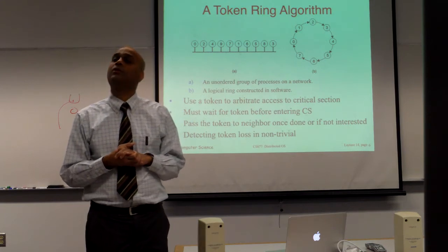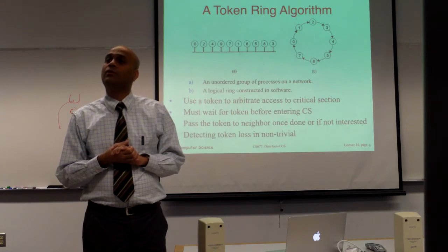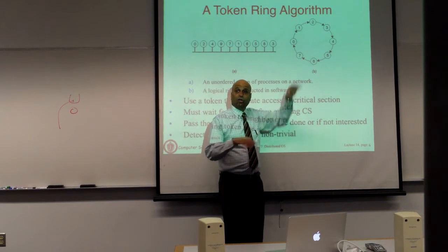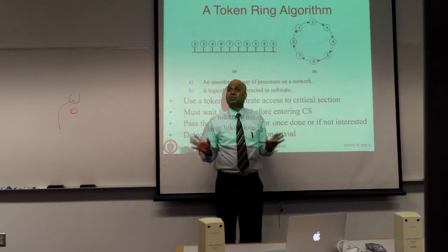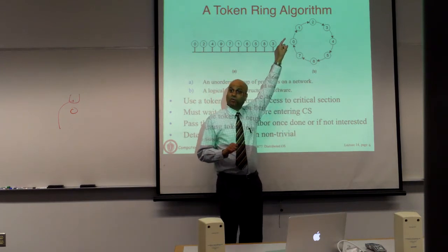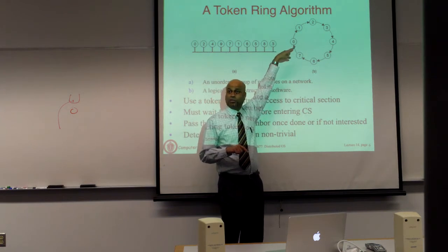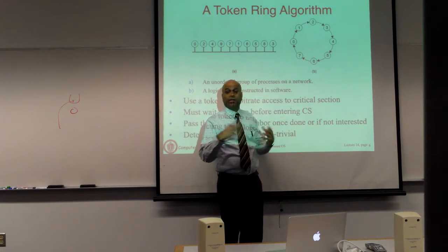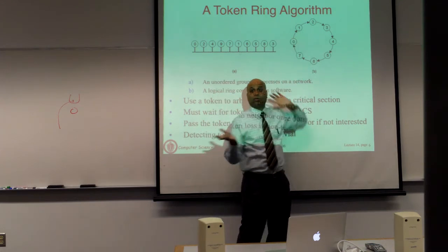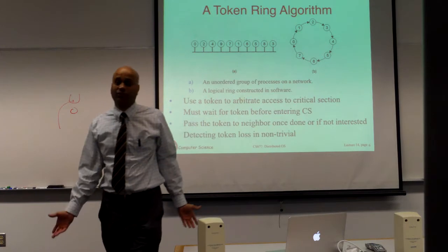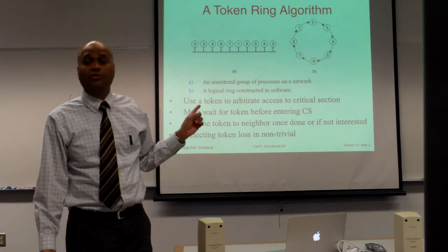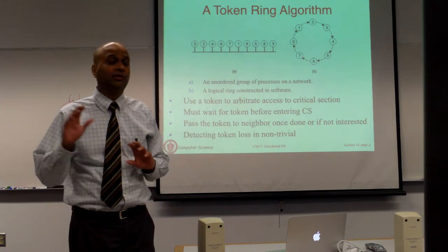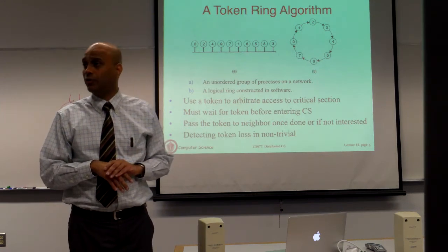Is the logical ring only for tokens? Yes. So these n processes can talk to one another directly for their actual application. But for the purposes of locking, you are going to arrange them in a logical ring. And so in this case, I will talk to only i plus 1 and i minus 1. But for any other thing, you can directly talk, 3 can talk to 6 using network sockets, RPCs, whatever else you want. So the ring is only restricted to the locking protocol. The processes can directly talk to one another for the application itself, whatever else they are trying.